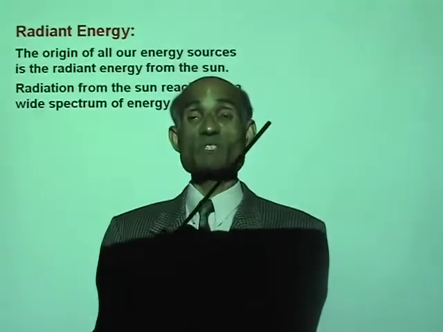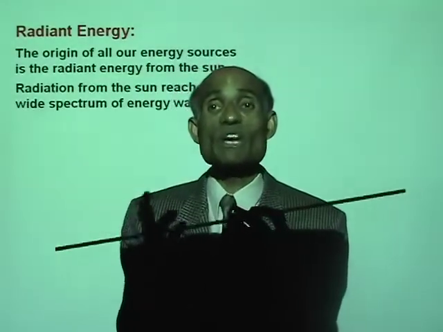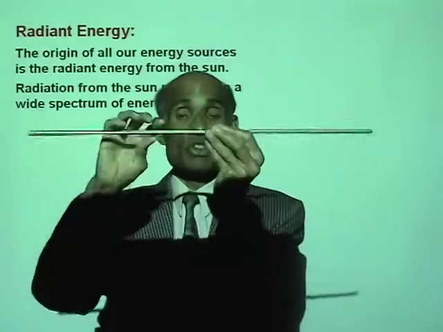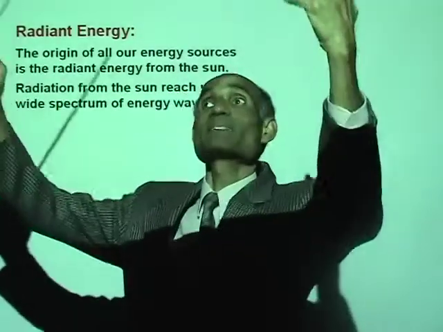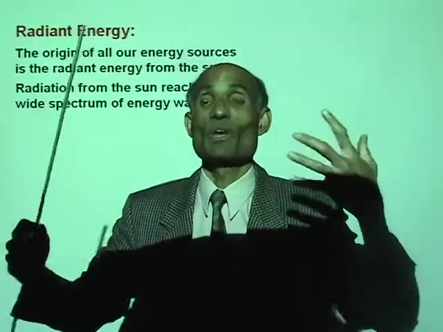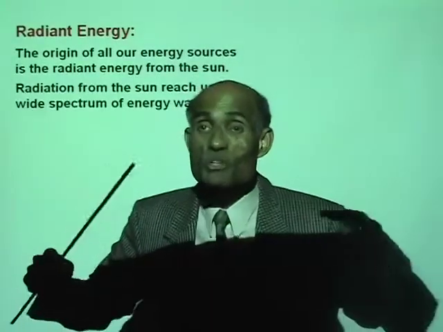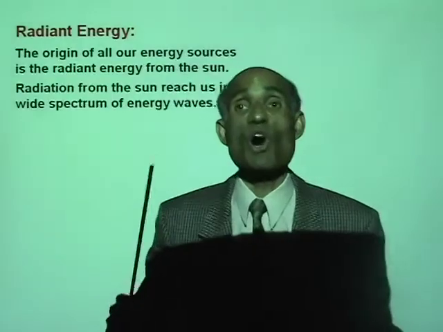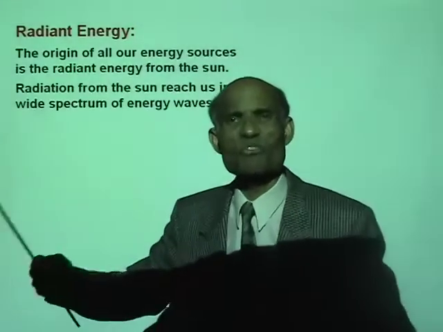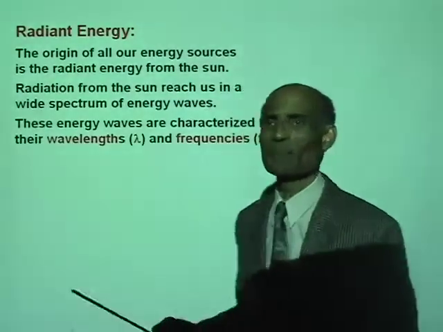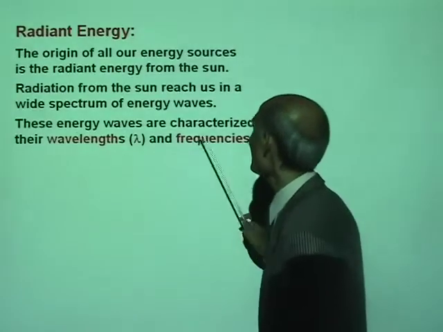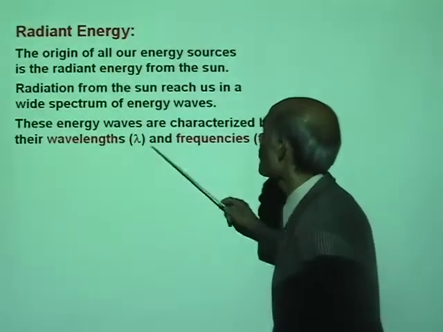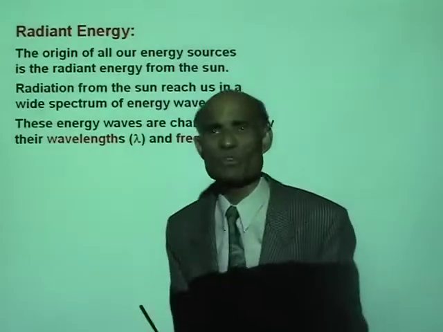But what's the difference between the electromagnetic radiation that I give off, this one gives off, and the sun gives off? They are really all the same type, and they differ in what is called wavelength and frequency. We'll talk about it. So, the energy waves are characterized by wavelength and frequency.